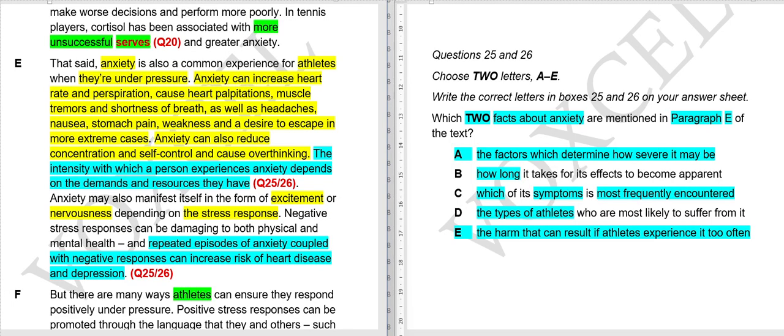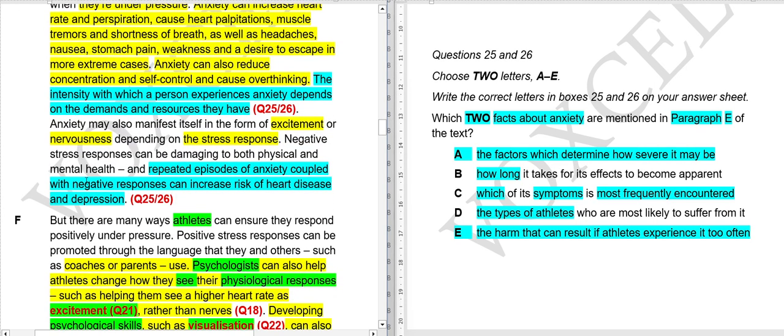Okay, so let's see. Here they are saying the harm that can result if athletes experience it too often. Here they have said repeated episodes. Repeated episodes means experiencing something too often, on a fairly regular basis. So what is the harm it can cause? These are the harms: heart disease and depression. So these are the harms that repeated episodes of anxiety can cause to athletes.